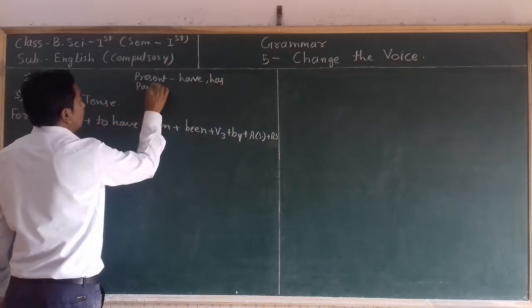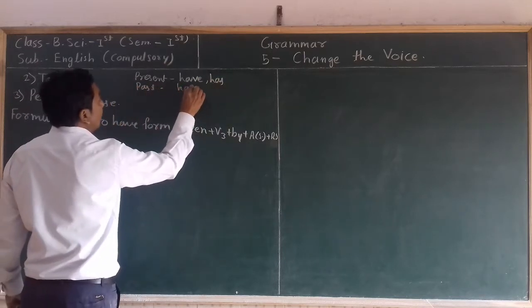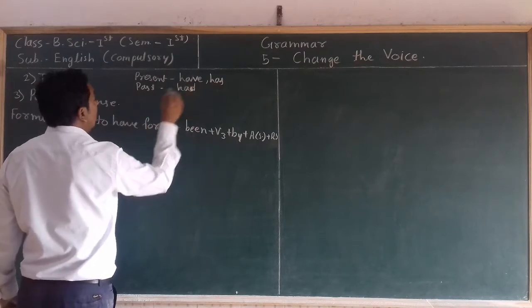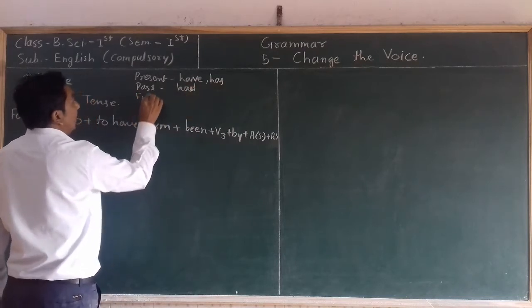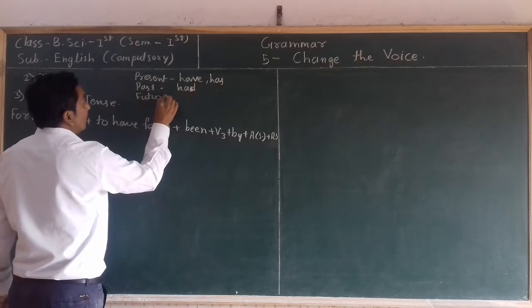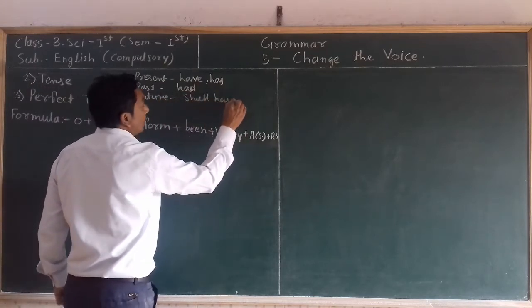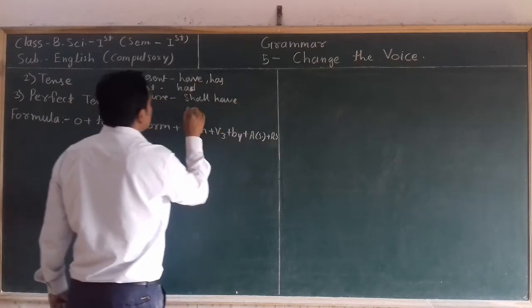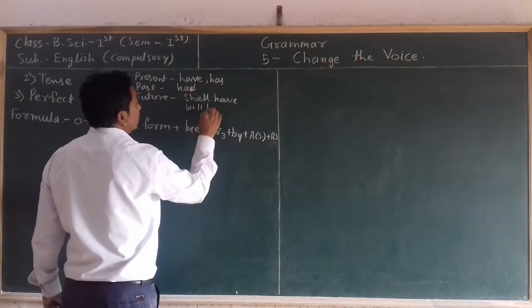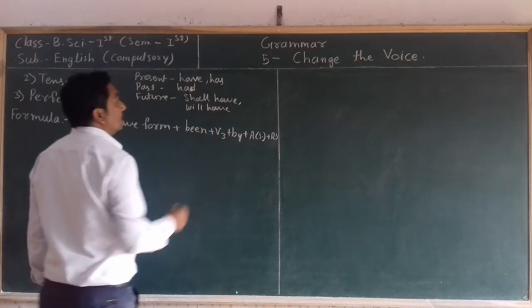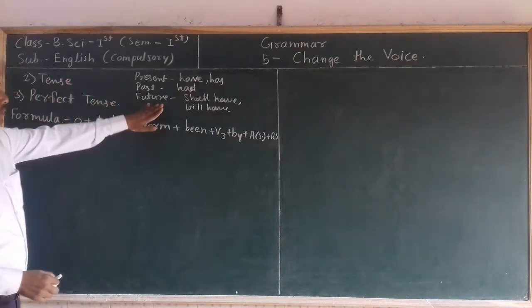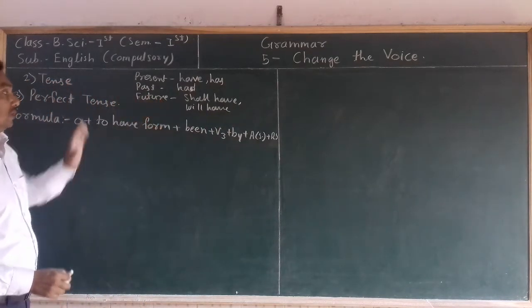In the past tense, there is only one form, had. In future tense, the to have forms are shall have or will have. These are the two forms of have in future tense.